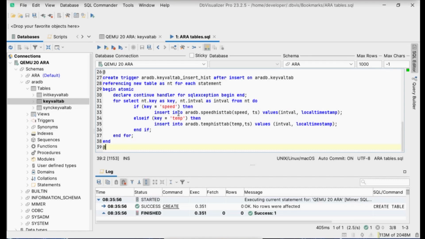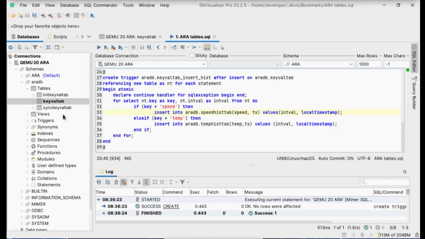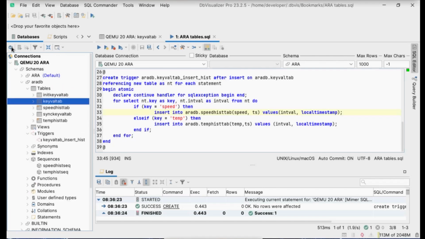If I find speed, I will insert the value into the speed history tab. And if I find temperature, I will insert that into the temperature history tab. So let's create that trigger. That's done, and now the trigger is in here. You can see the trigger, I've got my sequences, and I even have my new tables up and running.